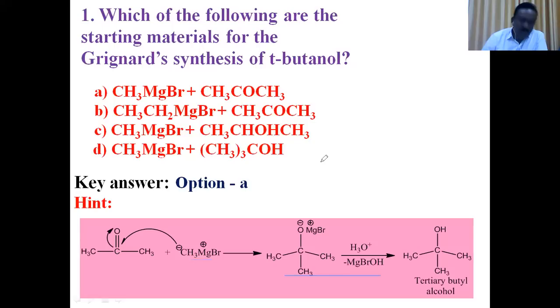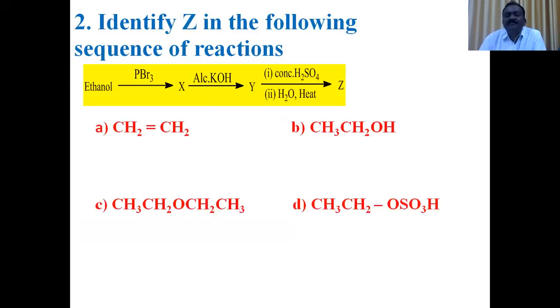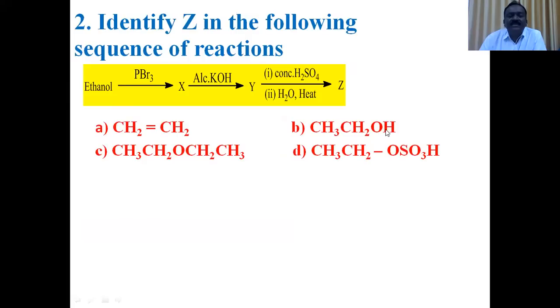Right. We go for the second question. Identify Z in the following sequence of reactions. Reactant ethanol reacts with PBr3 to form product X. X reacts with alcoholic potassium hydroxide to form product Y. Y reacts with water in presence of acid catalyst to form the product Z.